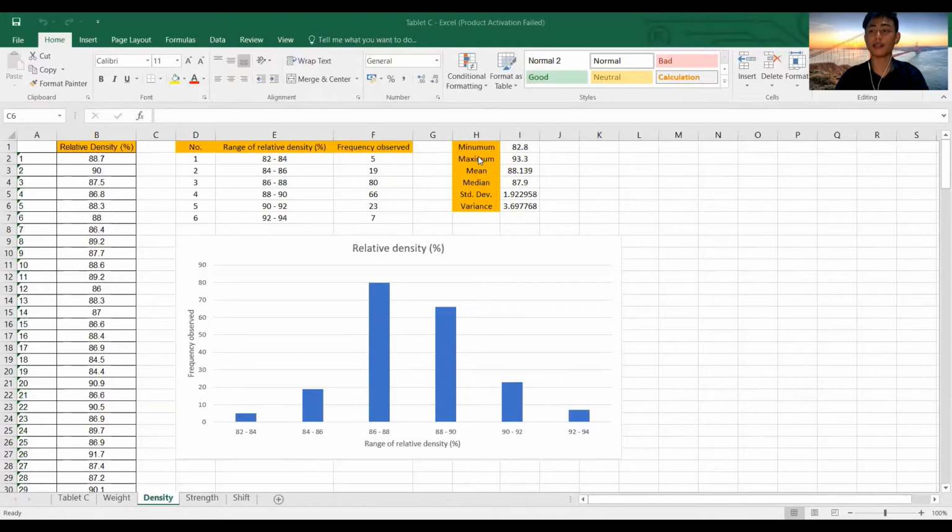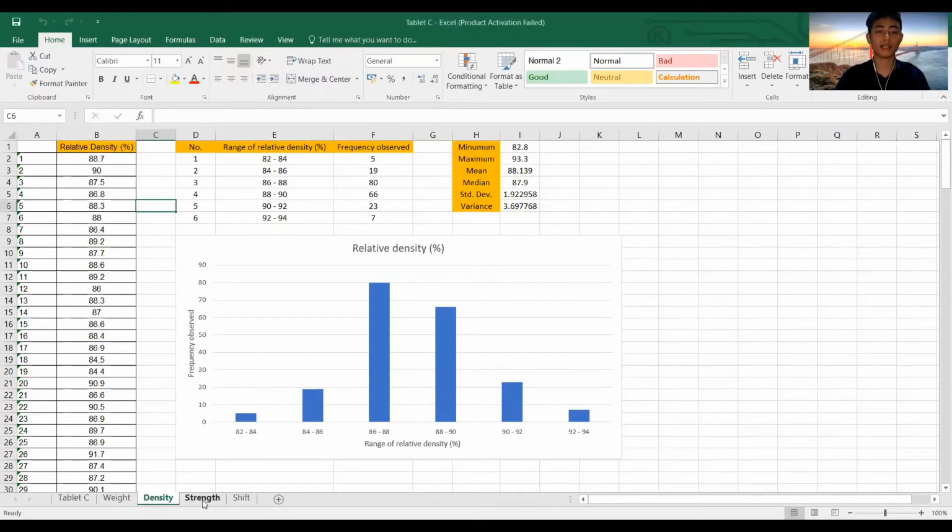And then from the 200 samples taken, the minimum relative density is 82.8%, and the maximum is 93.3%. The mean is 88.14%, and the median is 87.9. The standard deviation is 1.92, and the variance is 3.7.